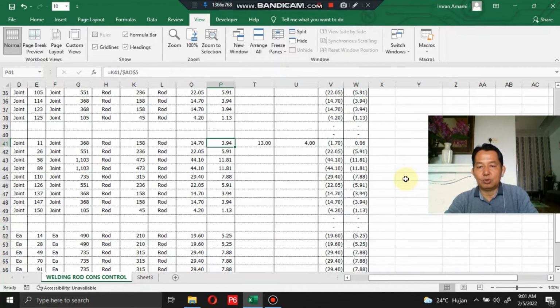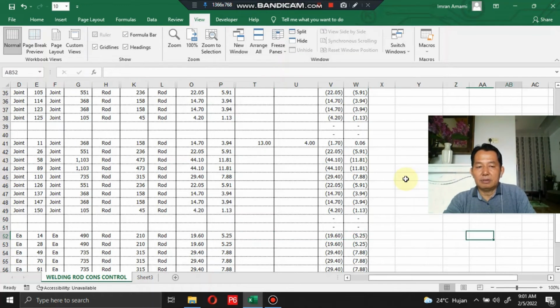This is the same also for the support work. Let's say for the root pass and capping, the welding rod consumption as per standard is 19.60, and for the filler 5.25 kilograms.